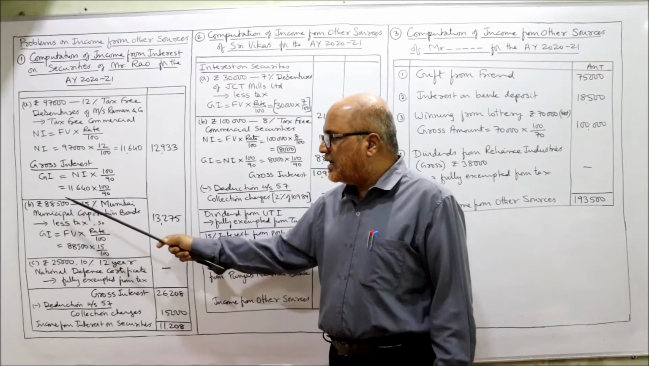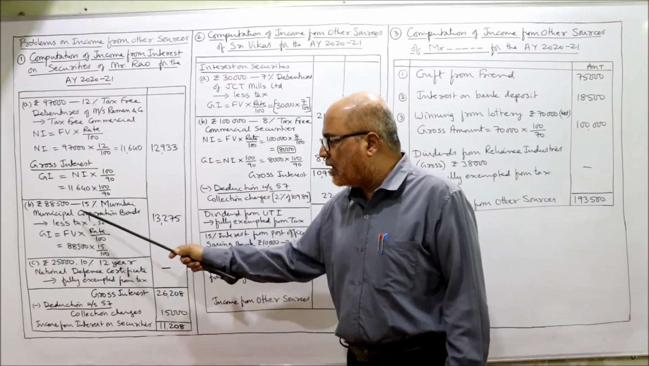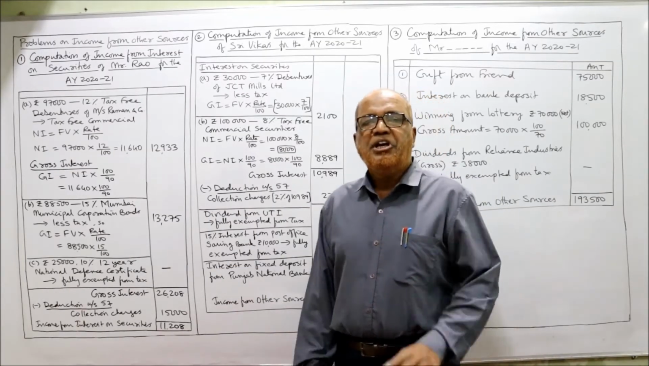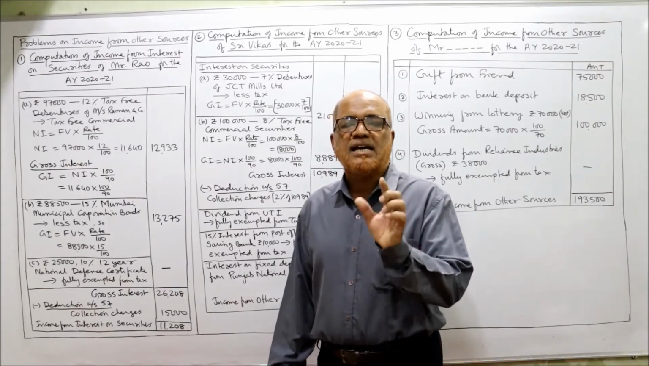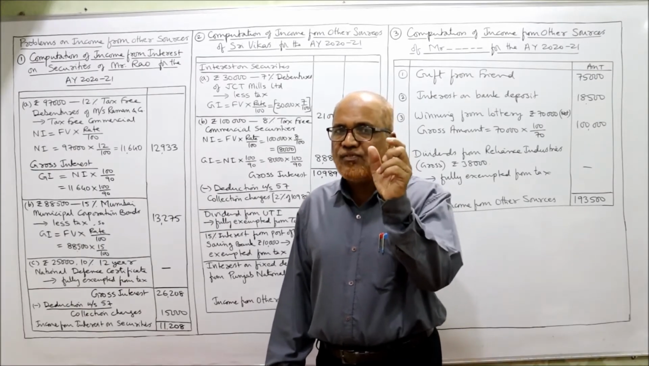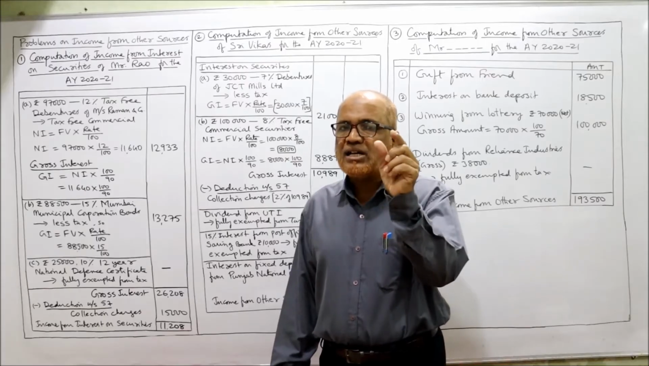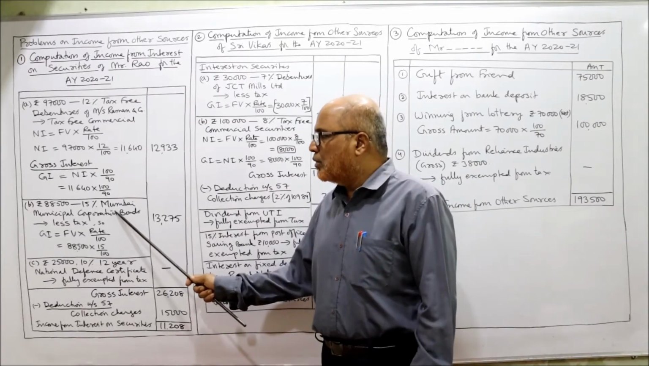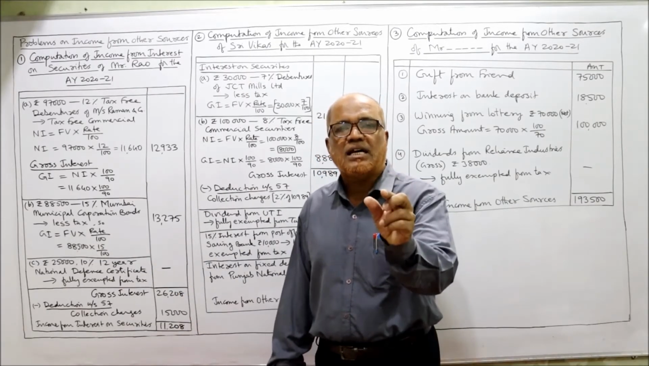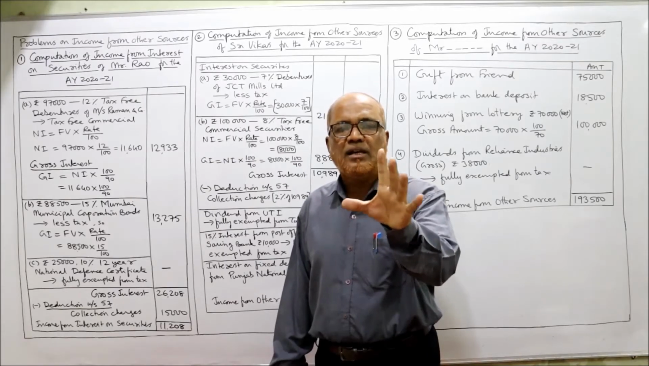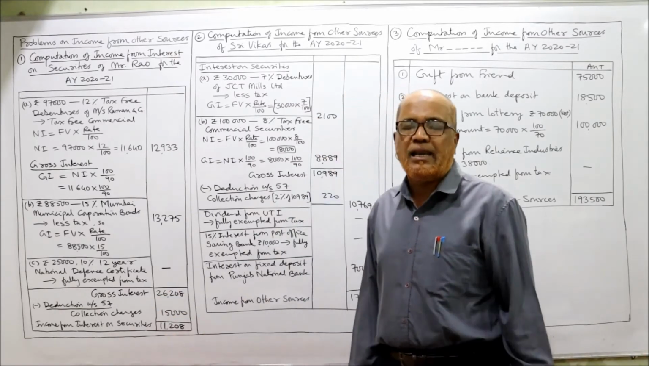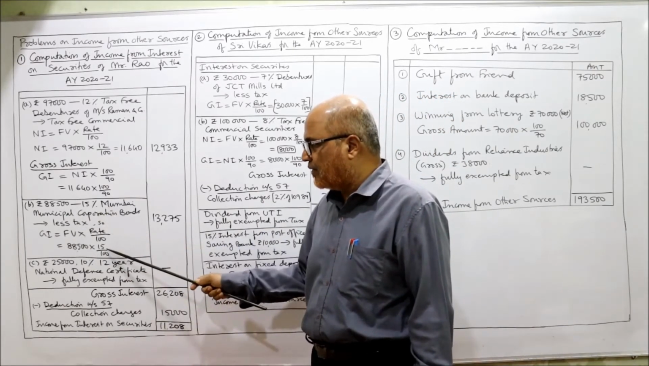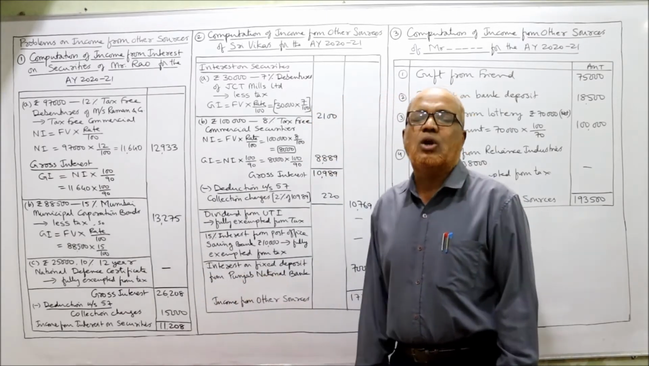Second one, rupees 88,500, 15% Mumbai Municipal Corporation bond. If nothing is given, we assume it is a less tax security. When the word tax free is not given, we have to assume it as less tax. So only one step, we will get the gross interest. Gross interest is equal to face value into rate by 100. 88,500 into 15 by 100. 13,275 is the gross interest.